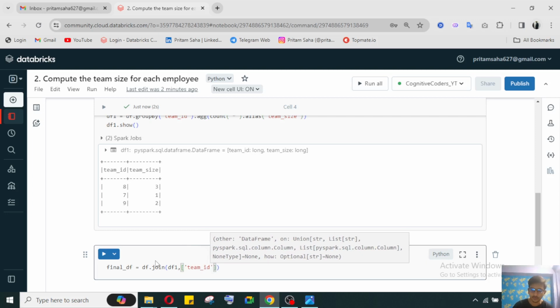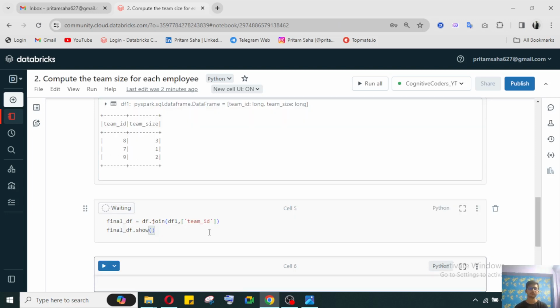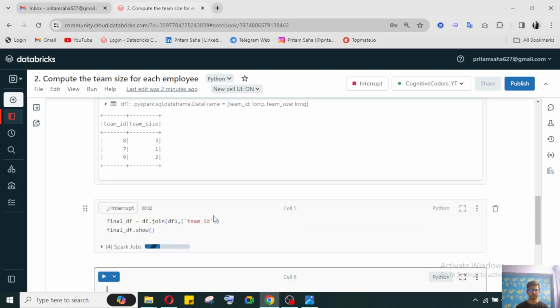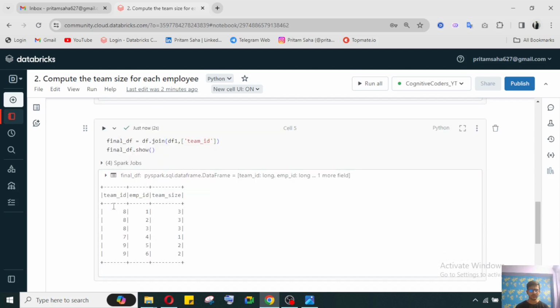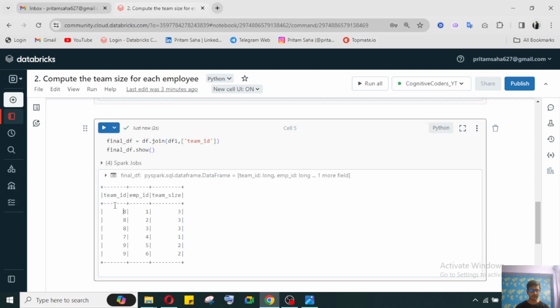Now I can use the show function, final df dot show. Now I'm getting the whole data, for each and every team: team id, employee id, and team size, all the data in a single df. From here we don't need the whole thing, we just need to record for each and every employee what the team size is, so I'm getting it from here.